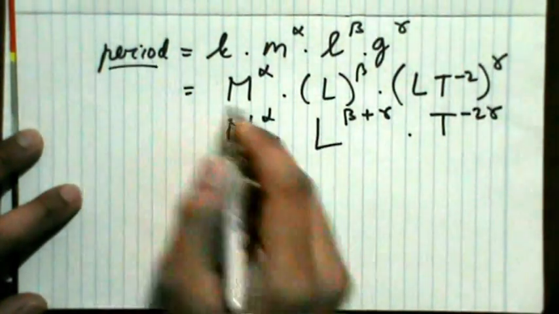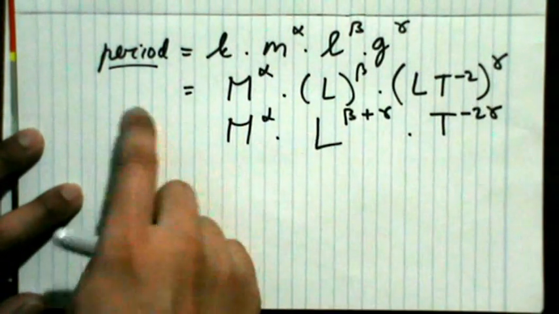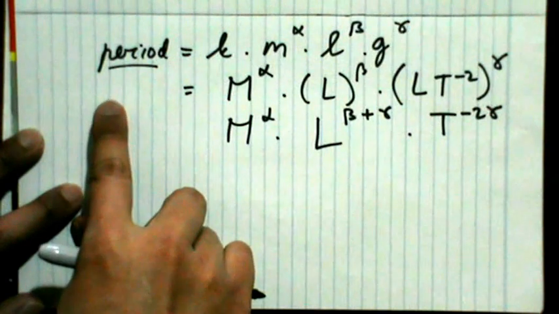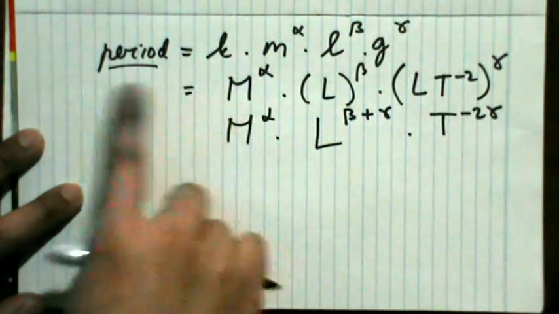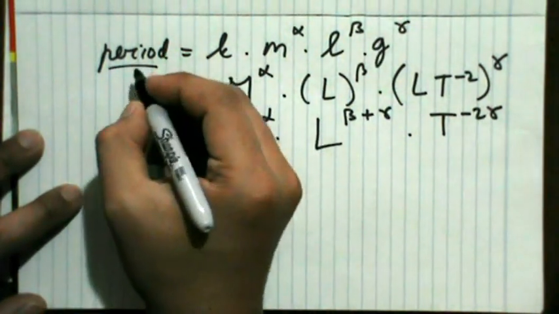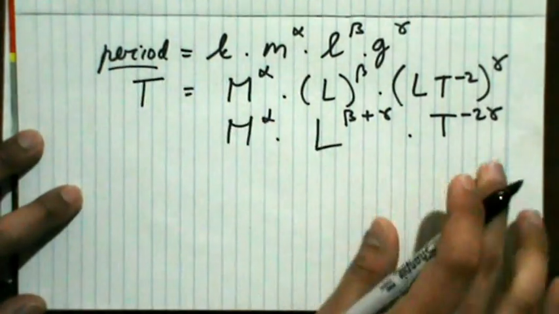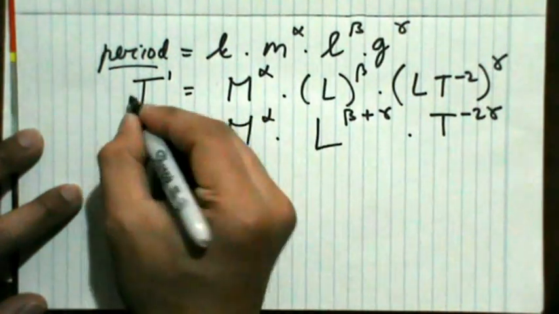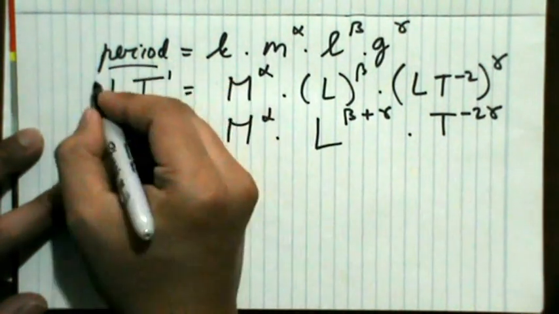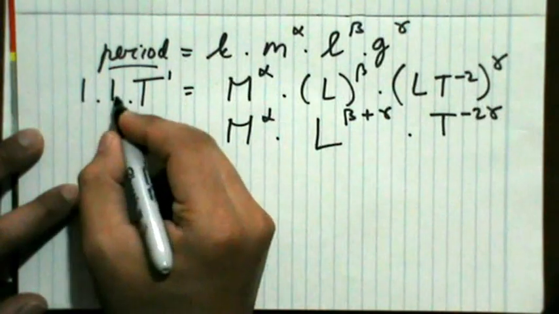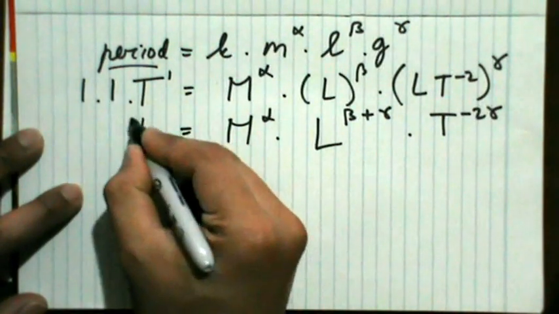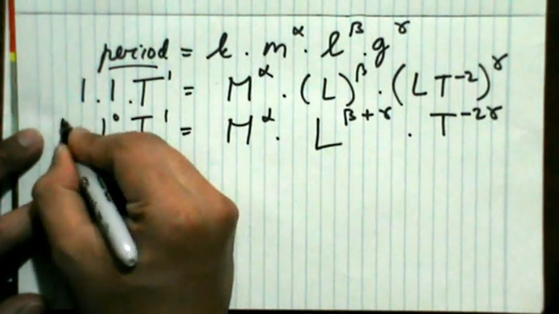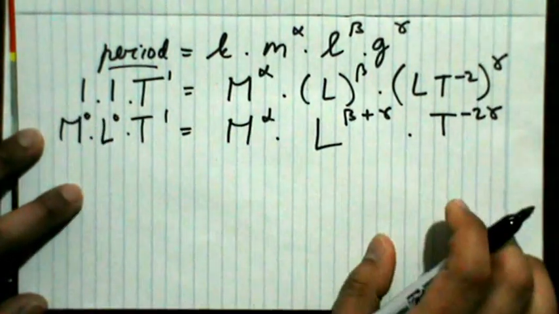And since the period is the time for the swinging chandelier to complete back and forth, we can write the dimension T to the 1 here. And also, like the previous example, I can write here multiplied by 1 and 1, and then we can write this as L to the 0 and mass M to the 0.